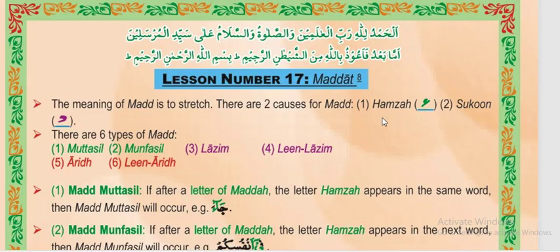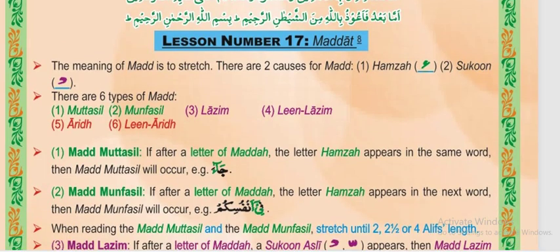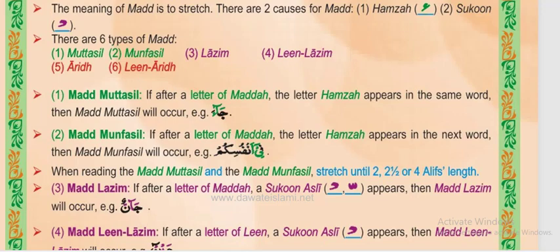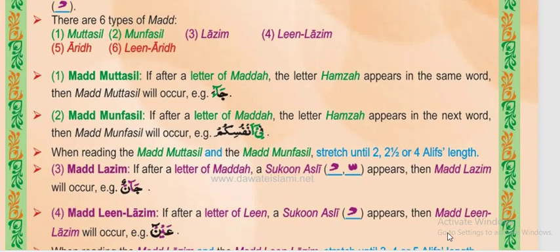Either there should be hamza in the same word or the word after, or there must be sukoon in the same word or the word after. These are the 2 causes of madda, and whenever these causes are found, we have to stretch that letter according to its length. Now we can do these kinds in detail. The first kind is madda muttasil. We see how much we have to lengthen it and what is the reason when we have to apply the rule of madda muttasil.